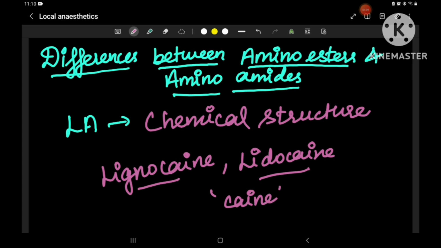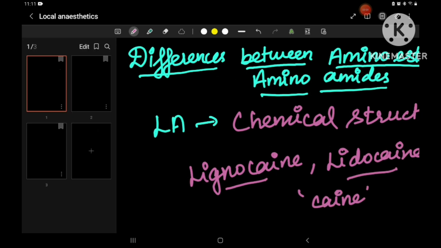So to differentiate and identify this, we have to understand the differences between these two, amino esters and amino amides, right? There is a small mnemonic to identify this just by seeing the name also, and there are some exceptions also, so let's discuss that in detail.